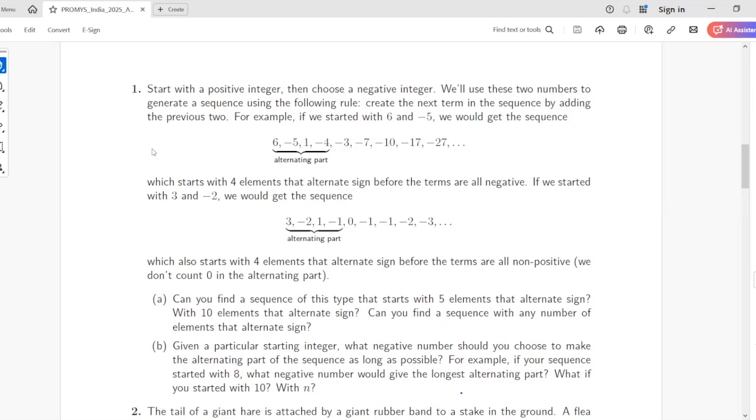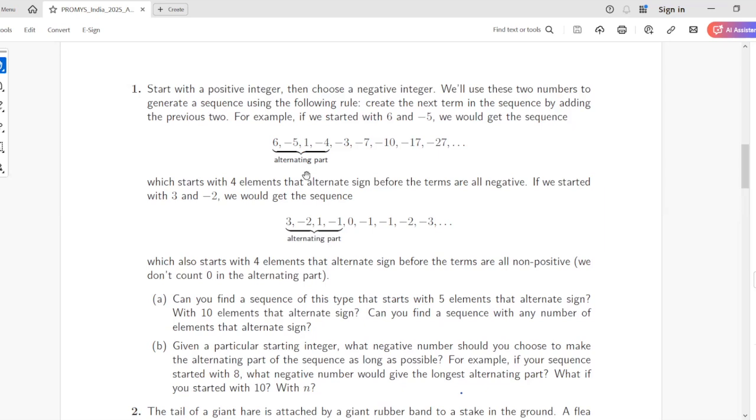Okay, so if you give me any number, I will give you the negative number so that the sequence is maximum. Yeah, that's what I'm trying to figure out. The alternating sequence is maximum, right? Did anyone find a sequence of this type that starts with 5 elements?